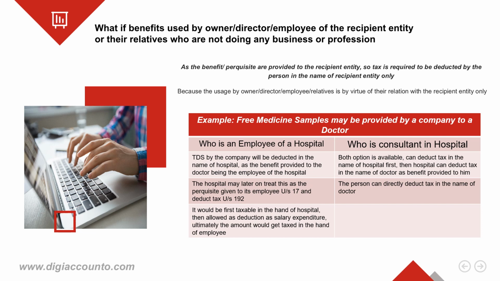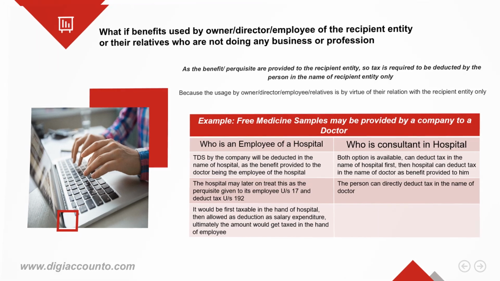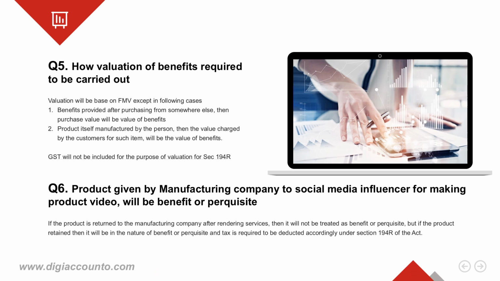The hospital may later treat this as a benefit given to its employees under section 17 and deduct tax under section 192. But if the doctor is not an employee of the hospital and is only an independent consultant there, the situation would be different. Here the deductor will have an option to deduct TDS either in the name of the hospital or in the name of the doctor.